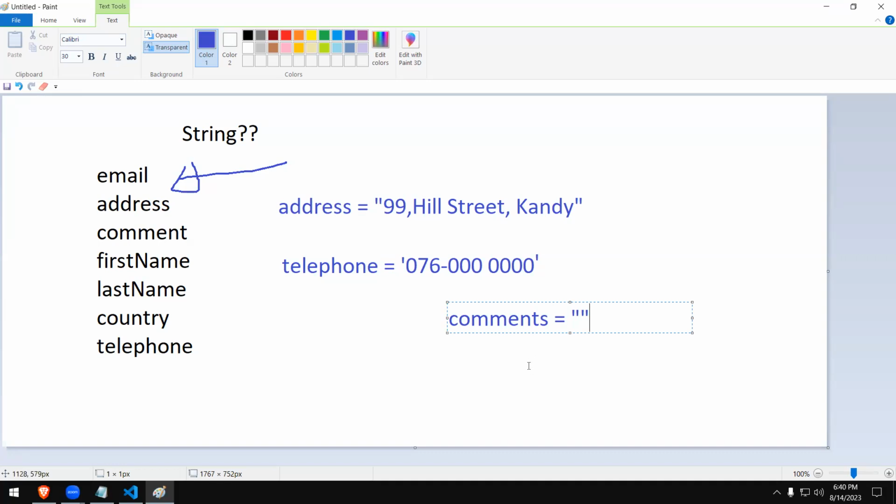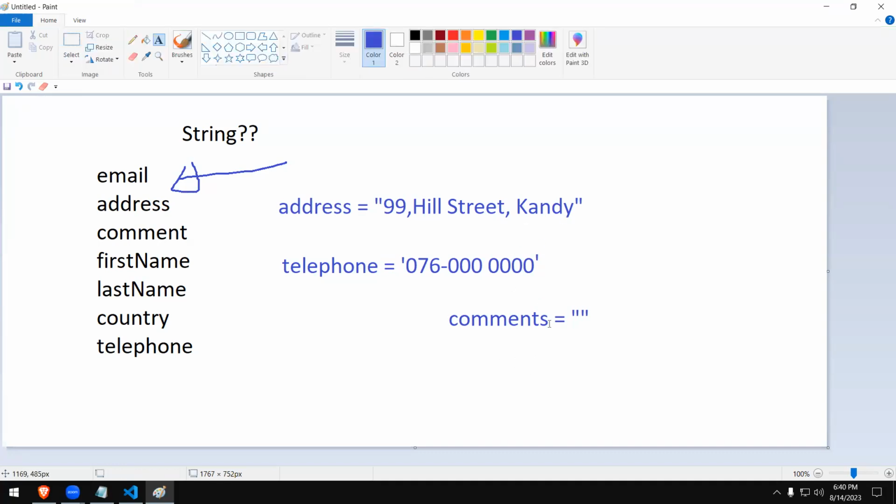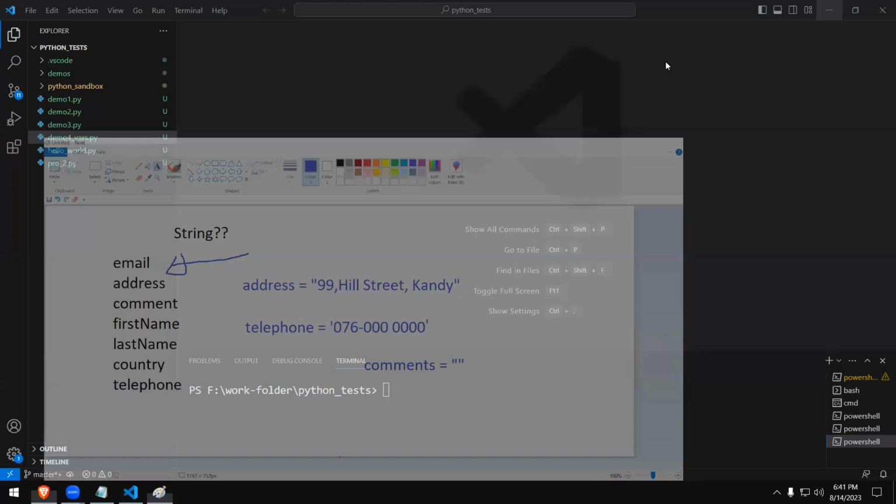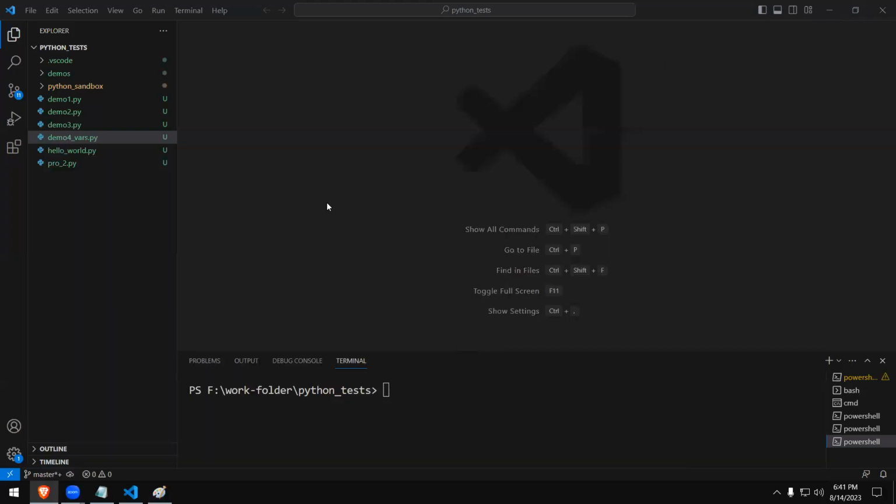Right, what we will do next is use this in our Python working environment, which is going to be Visual Studio Code. In Visual Studio Code, I'm going to show you how to create, how to run and display the values. So we will practice a little bit of that. Then we can learn about the string methods, important methods I'm going to talk about today. After that, I will be talking about string formatting as well. I think that will be enough for us to discuss in the upcoming time.